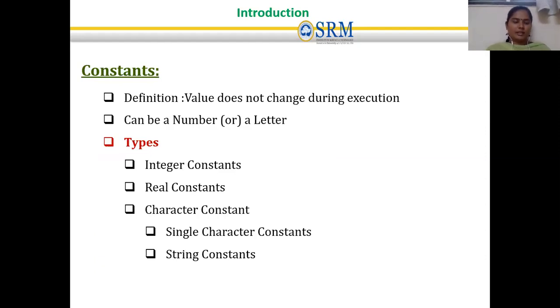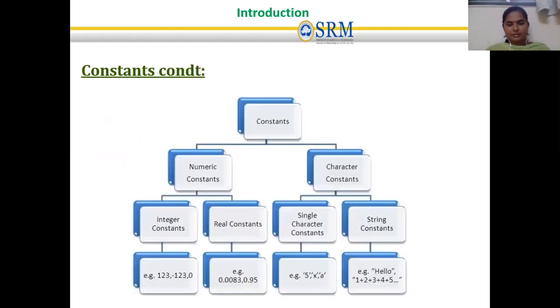Next, we will discuss constants. The name itself tells us that a constant is a value that should not be changed. It does not change during execution. It can be a number or a letter. If it is a number, we have two types: integer constant and real constant. If it is a character type, we have two types: single character constant and string constant.